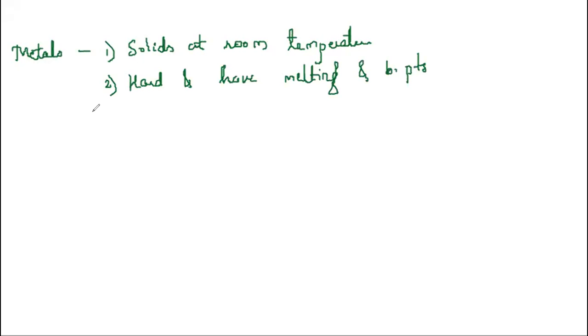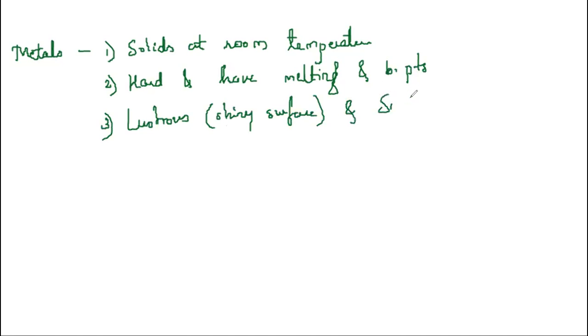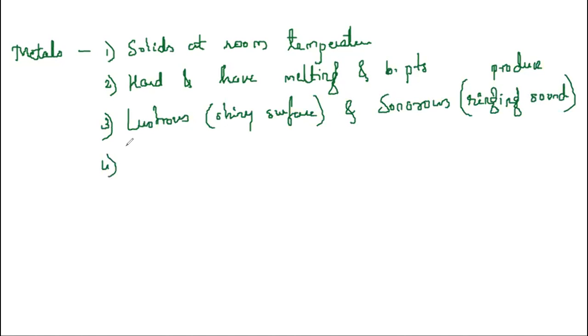Okay, so boiling points and melting points are high. Third important property, metals are lustrous. Lustrous means they have a shiny surface. And they are sonorous. Sonorous means they produce a ringing sound. Okay. Next very important property, metals are malleable.